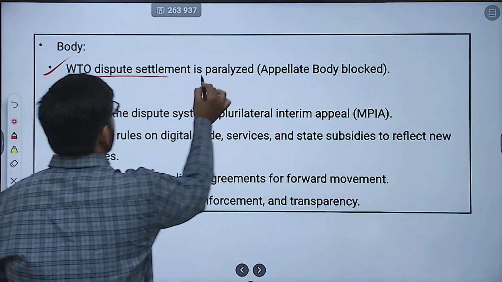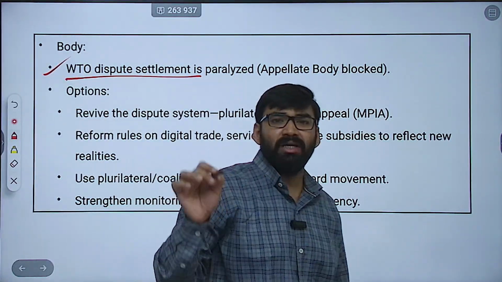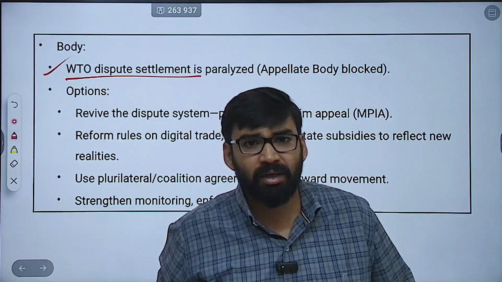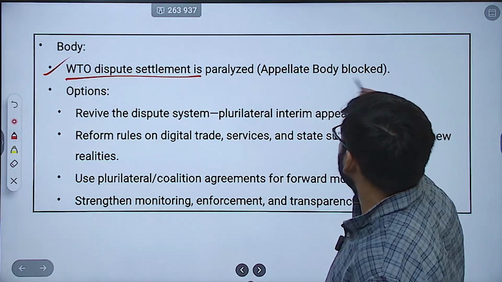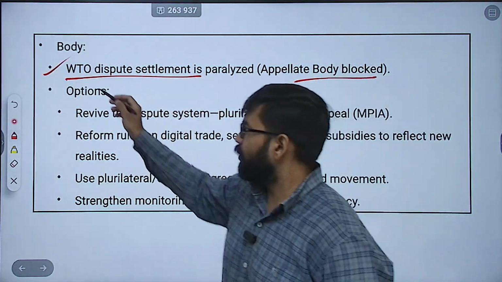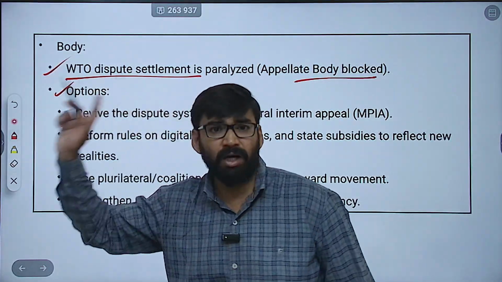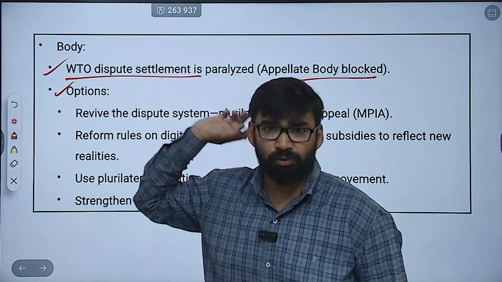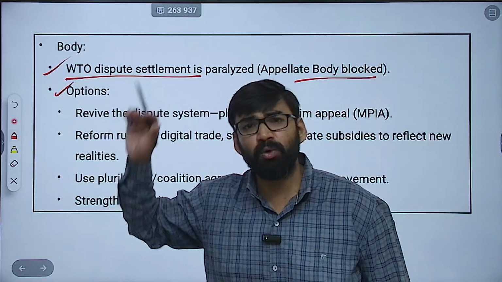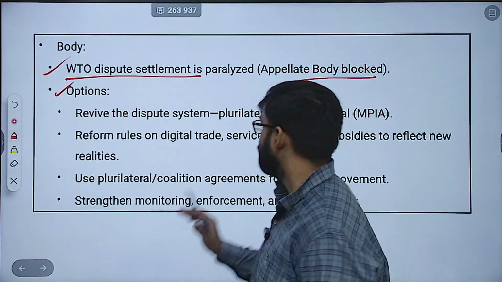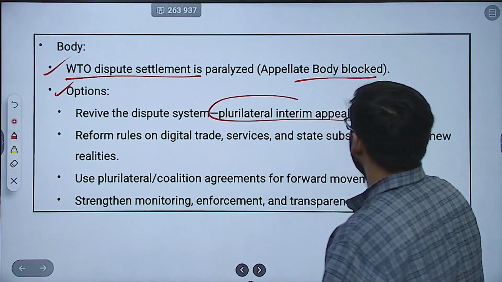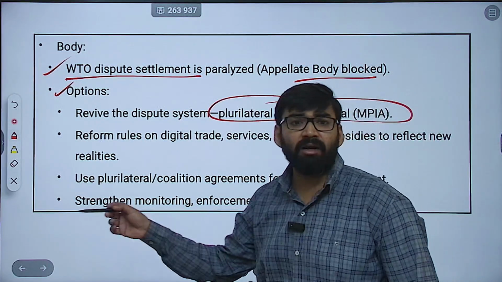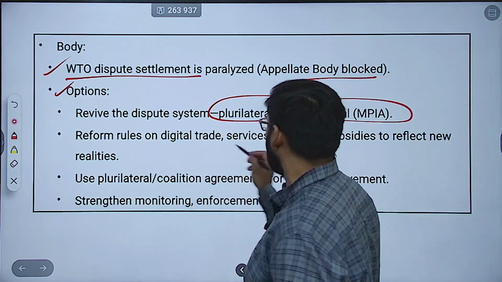In the body, the WTO dispute settlement body is actually paralyzed, that is, the appellate body is blocked. Second, you can mention the options. First, revive the dispute system, that is plurilateral interim appeal. Clear? Plurilateral interim appeal. Then second, reform the rules on digital trade and services.